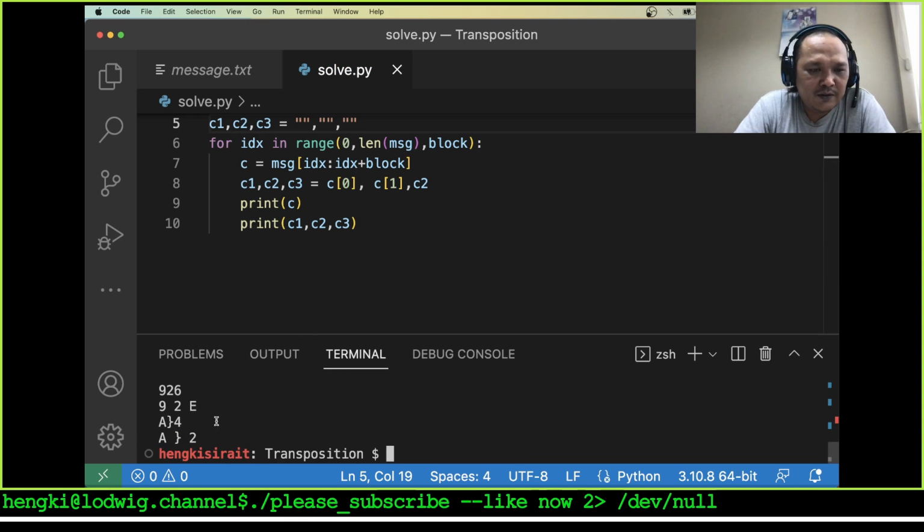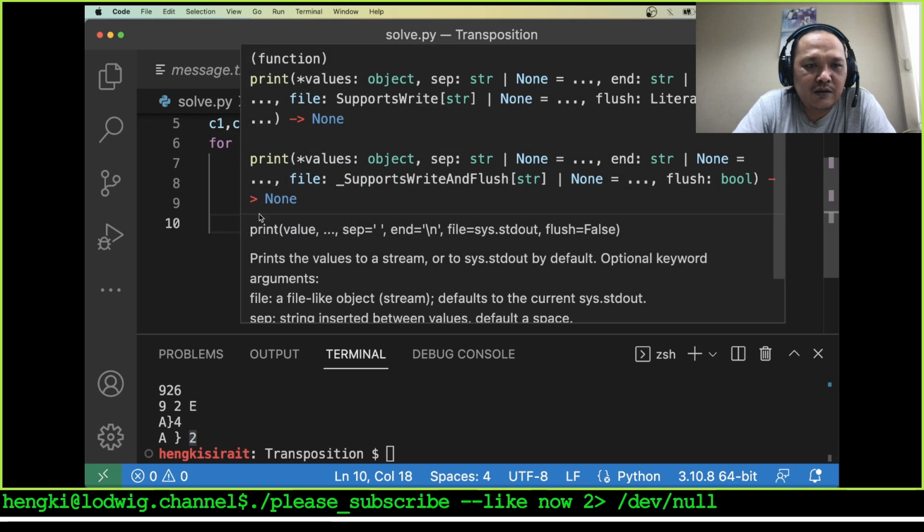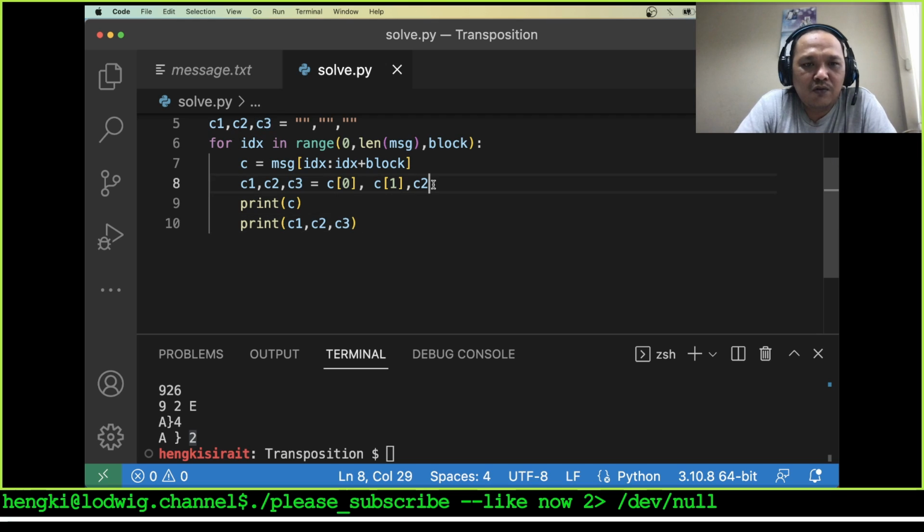Why is that? I'll try to clear that and run it again. Oh, C3 is not a list.